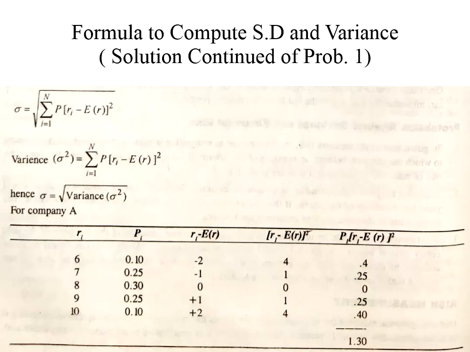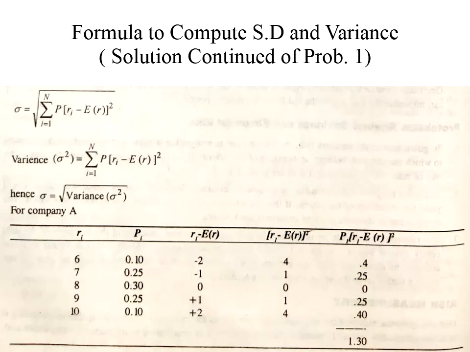I'll repeat once again. To find the variation, sigma is equal to the square root of the summation of i equal to 1 to n, probability multiplied by (R minus expected return) whole square. Variance, that is sigma square, is equal to the summation of i equal to 1 to n, probability multiplied by (R, that is return, minus expected return) whole square.